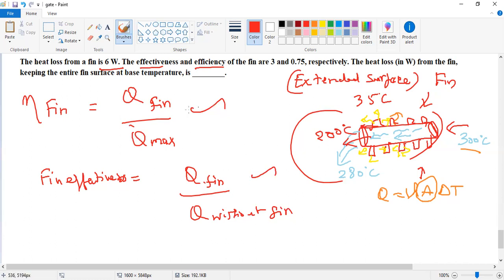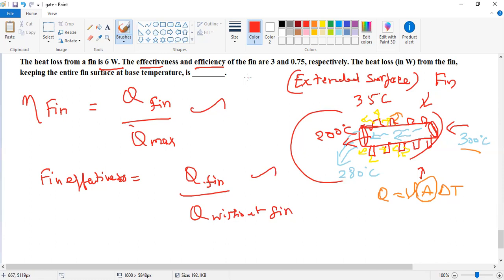In this problem, the heat loss of the fin, Q, is 6 watt, the effectiveness is 3, and the efficiency is 0.75, that is 75 percent.